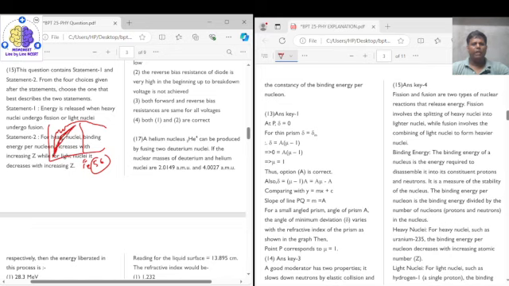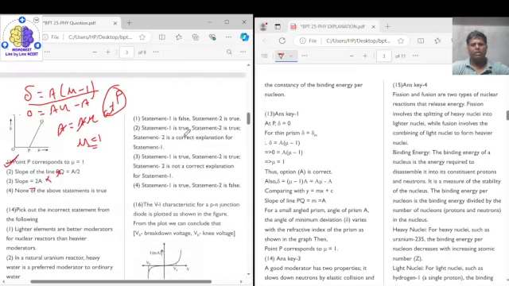So for lighter nuclei, as Z increases, the binding energy per nucleon also increases, and as we move towards the heavier nuclei, the binding energy per nucleon decreases. But this statement says the opposite. It says that for heavy nuclei, binding energy per nucleon increases, but from the graph we can say it is decreasing, while for the lighter nuclei it decreases, but from the graph we see that it increases. Therefore, the second statement is incorrect.